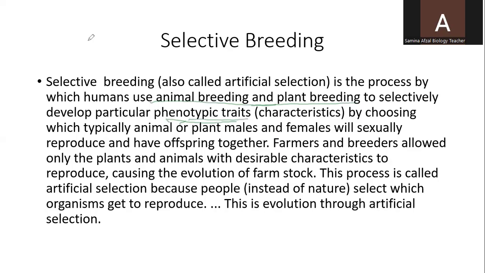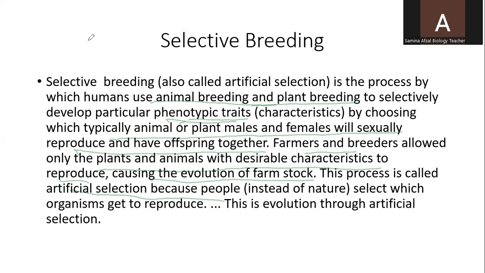So by choosing which animals or plants, males and females, will sexually reproduce and have offspring together, farmers and breeders allowed only the plants and animals with desirable characteristics to reproduce, causing the evolution of farm stock. In this way, the farmers can get the animals and plants of their own choice. And this process is called artificial selection because people select which organisms get to reproduce.